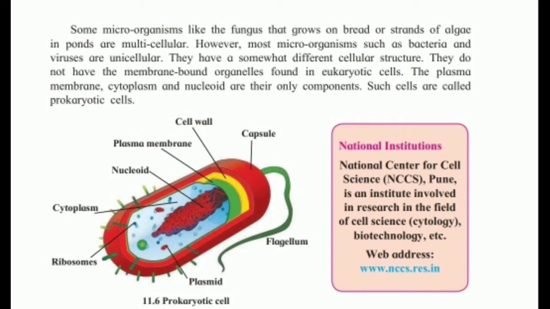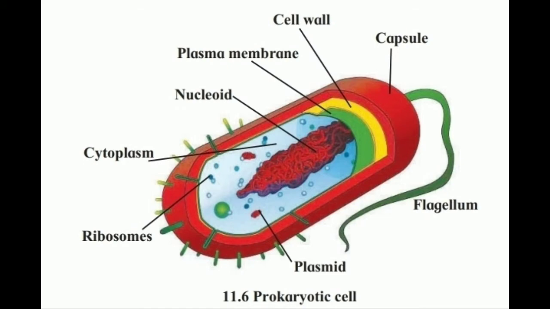They have only plasma membrane, cytoplasm and nucleoid. Such cells which do not have a true nucleus and do not have membrane-bound organelles are called prokaryotic cells. So this is a bacterial cell.